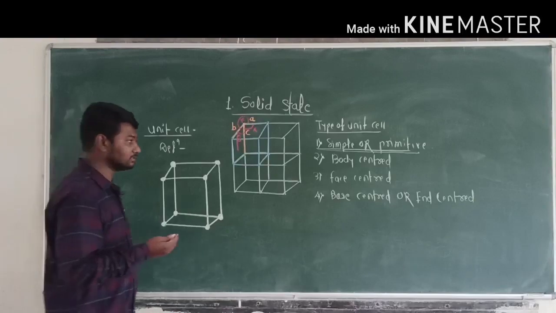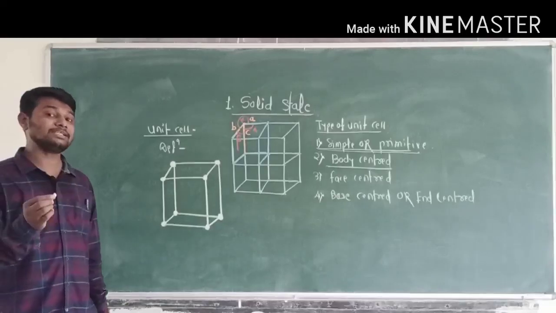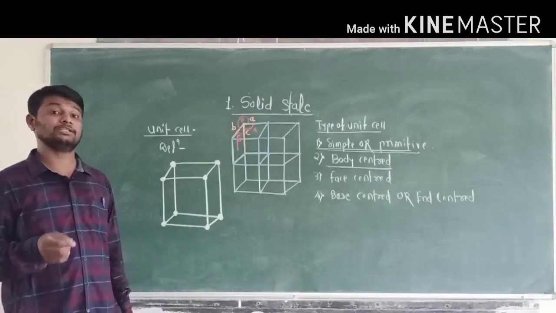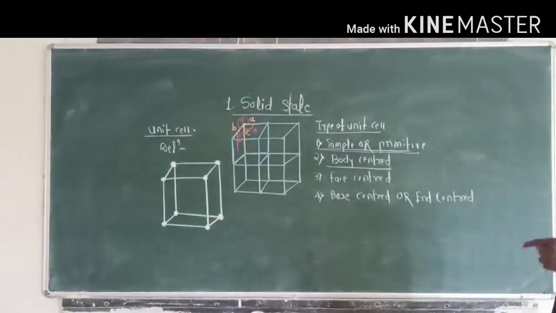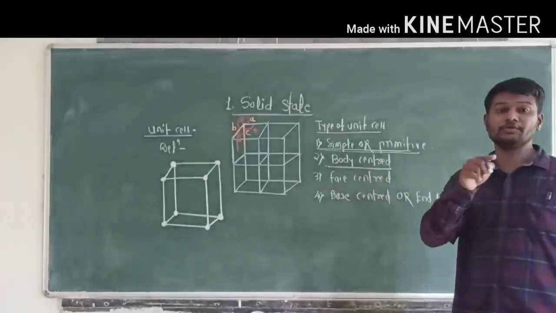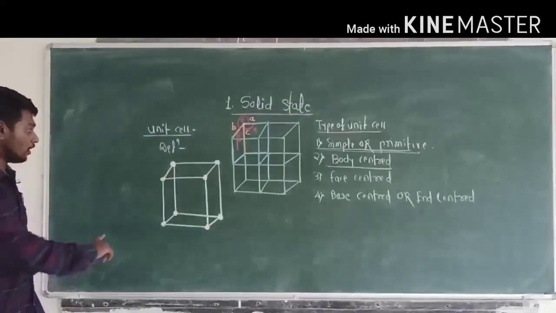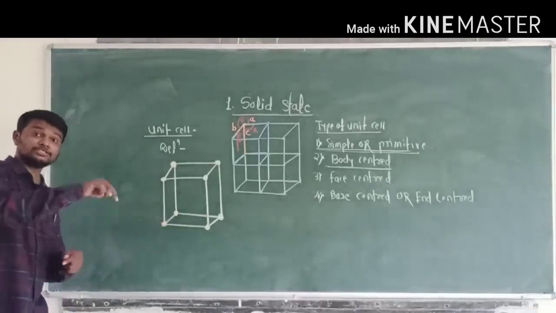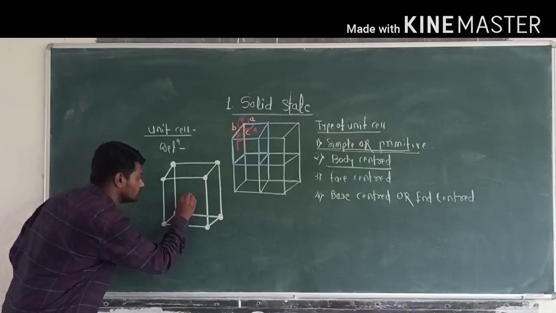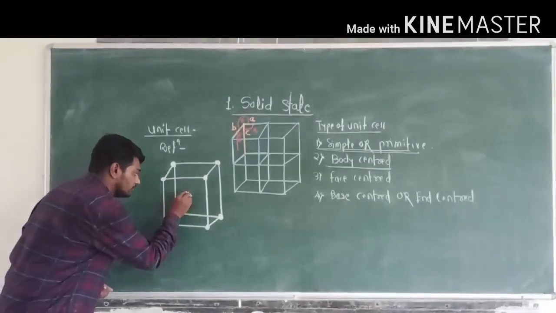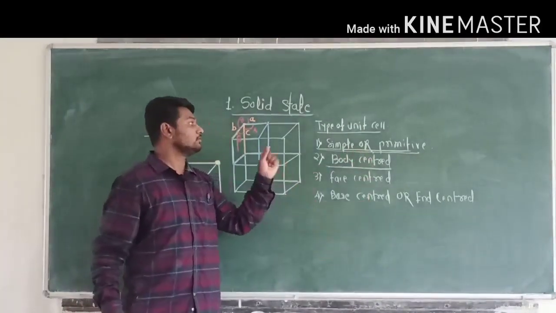Now the second one is the body centered unit cell. In a body centered unit cell, all constituent particles are present at the corners as well as one constituent particle present at the center of the body. Therefore, such a type of unit cell is called a body centered unit cell. For example, here this is the unit cell. In this unit cell, all constituent particles are present at the corners. In addition to this, one constituent particle is present at the center of the body. So such a type of unit cell is called a body centered unit cell.